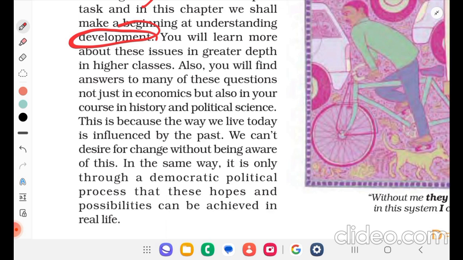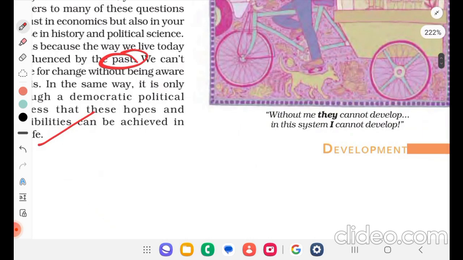This is because the way we live together today is influenced by the past. We can't desire change without being aware of this. In the same way, it is only through a democratic political process that these hopes and possibilities can be achieved in real time. So we'll see more about development.